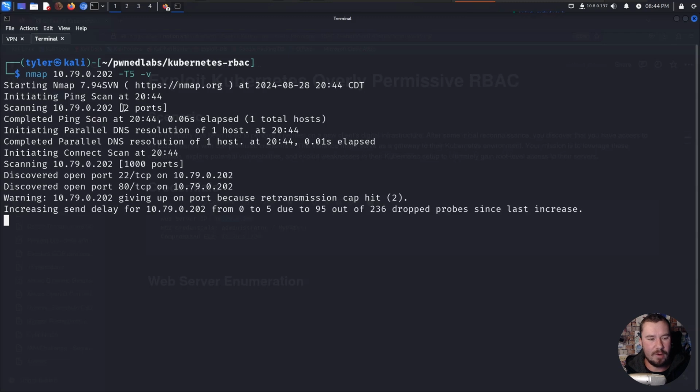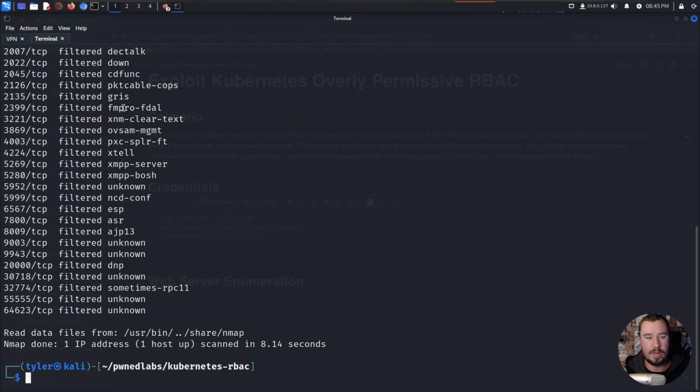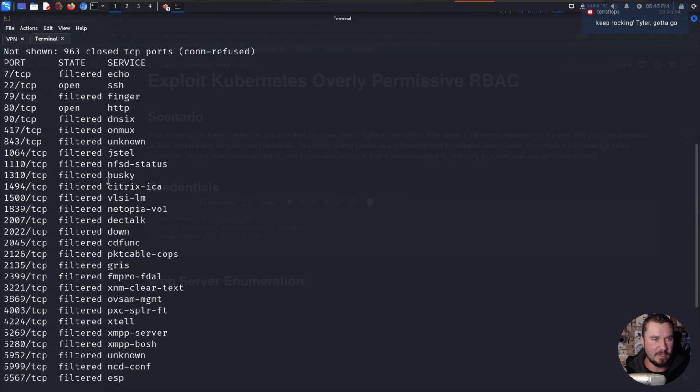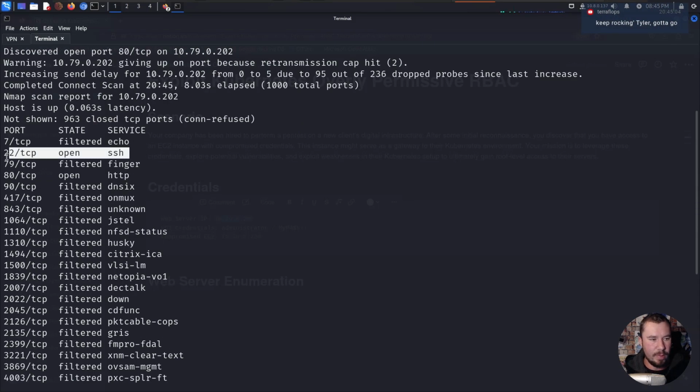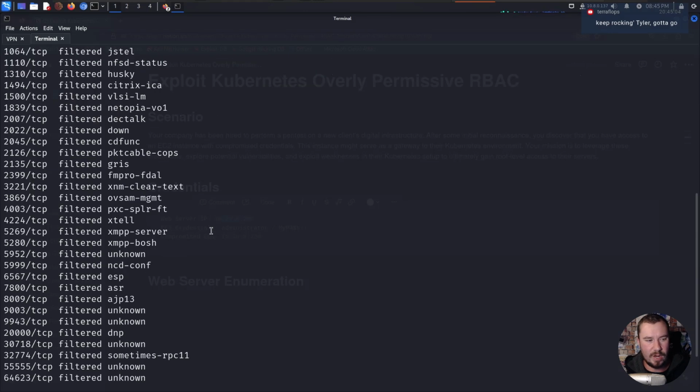So when we drop that in there, right away we see two ports that are open. We have port 22 and port 80. And we have a bunch of things that are filtered that we can ignore. But we have SSH running on port 22, and we have HTTP or a web server running on port 80.